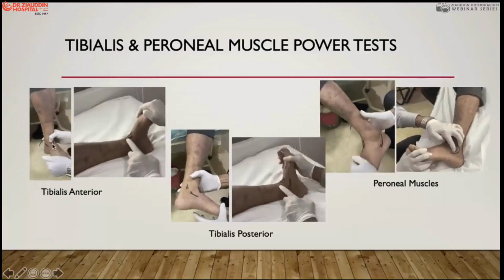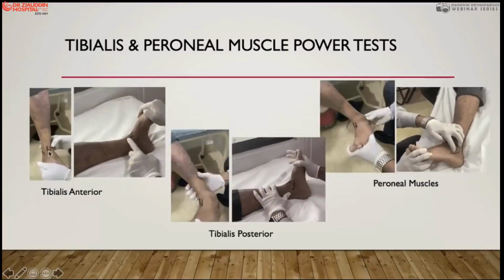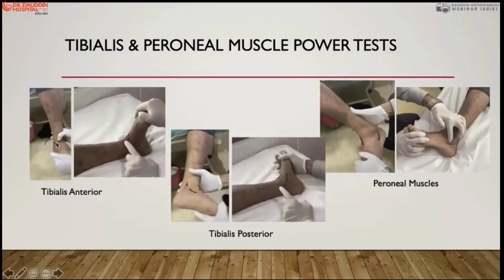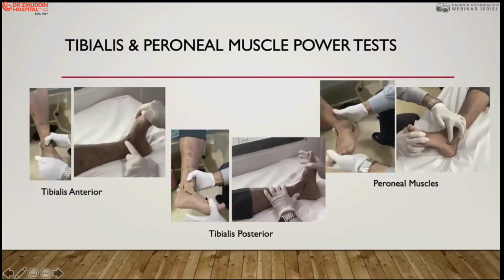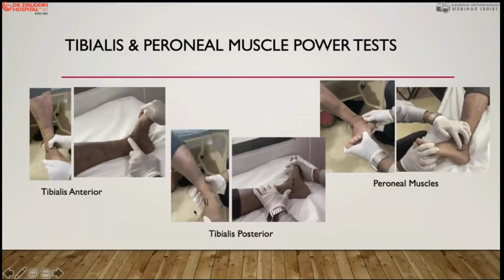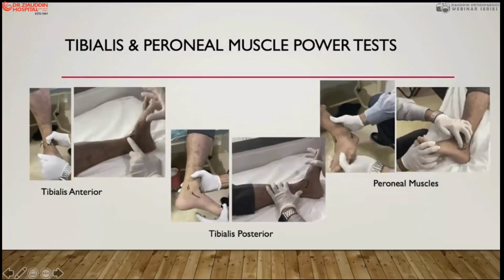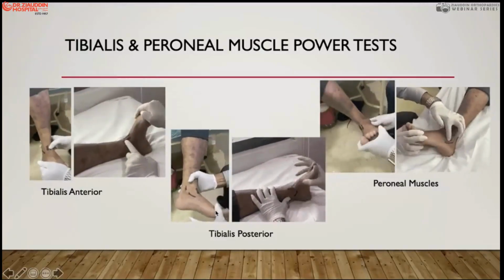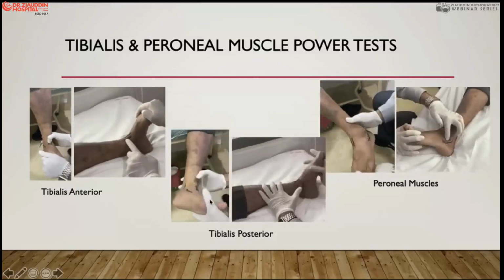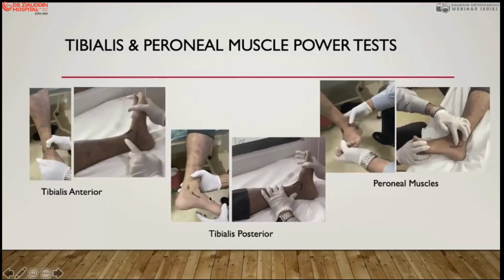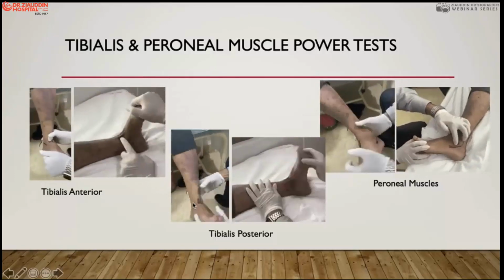You feel the tibialis anterior and then ask the patient to pull up into more dorsiflexion and also into the varus position. When the muscle contracts, the tendon of the tibialis anterior becomes very prominent. Here is again a hanging type and on the bed. Checking the tibialis posterior, again you have to feel the tendon of the tibialis posterior and give resistance against the movement. You ask the patient to adduct the forefoot, and this may also produce plantar flexion. But when it adducts, you have to feel the tibialis posterior by itself.